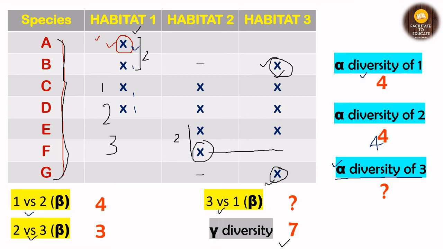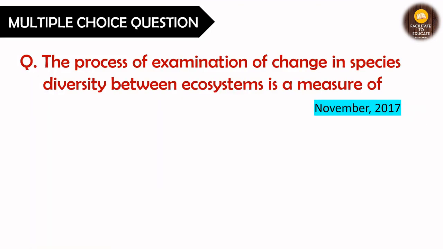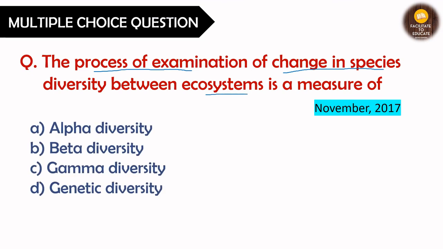Now we are going to move to the questions that have been asked in the previous year question papers related to this only. The first question is, the process of examination of change in species diversity between ecosystems is a measure of alpha diversity, beta diversity, gamma diversity, or genetic diversity. So the correct option will definitely be from one of them, alpha, beta, or gamma. Here, what is being said is the change in species diversity. So if we are talking about the change in species diversity, we are definitely comparing two ecosystems. It is also given that between ecosystems.